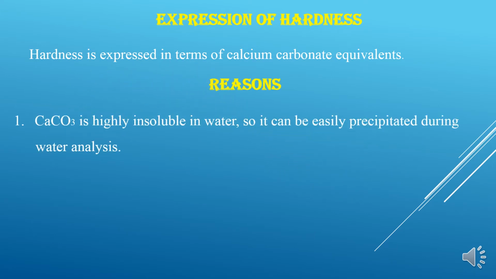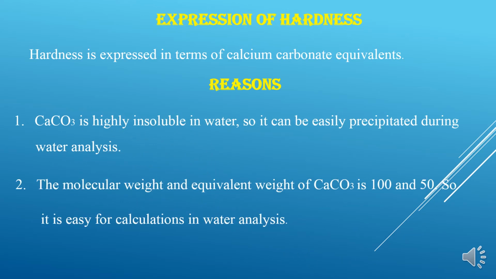The first reason is that calcium carbonate salt is highly insoluble in water, so it can be easily precipitated during water analysis. And the second thing is that its molecular weight is a whole number, it is 100, and the equivalent weight is just half of it, 50, so it is very easy for calculations in water analysis even without a calculator or a calculating machine.